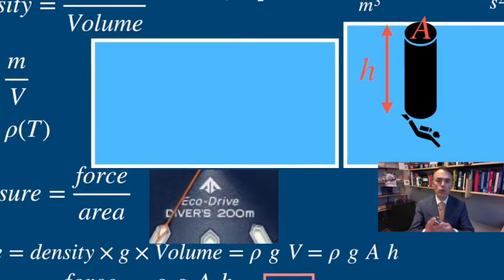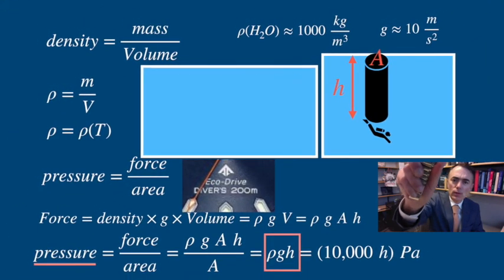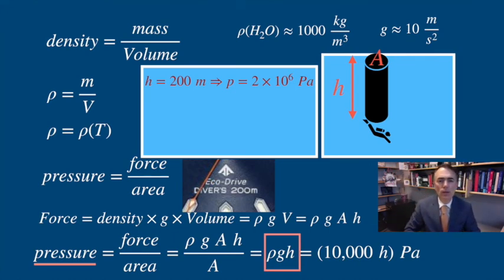So if your watch says that you can put it at 200 meters under the water, it means that it is watertight to an increase of pressure of 10,000 times 200, 2 million additional pascals, which is about 20 times more pressure than atmospheric pressure. Although I wouldn't try to go that deep. May science be with you.